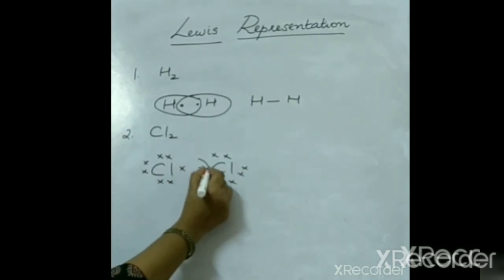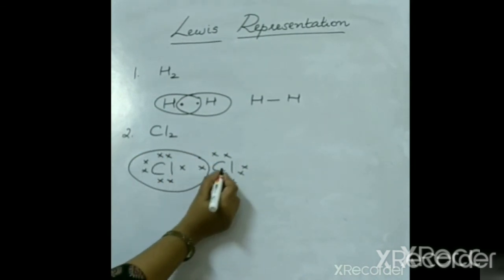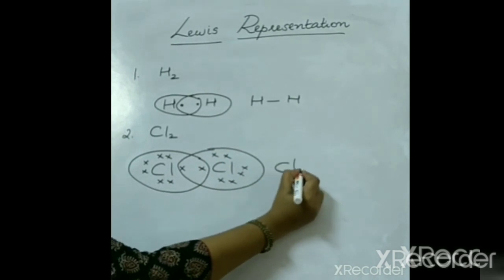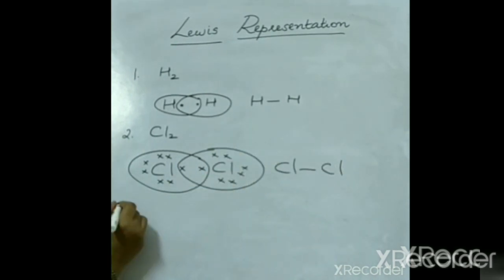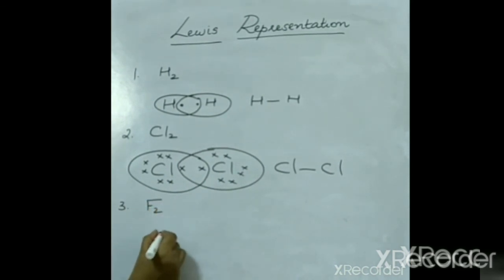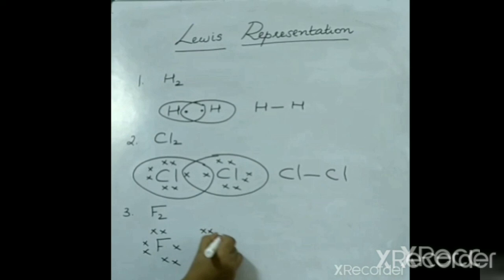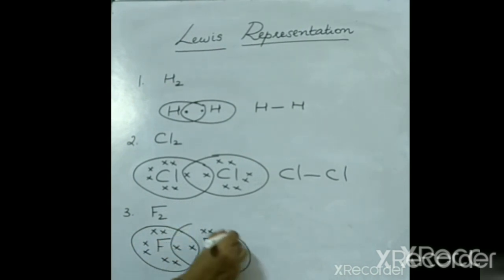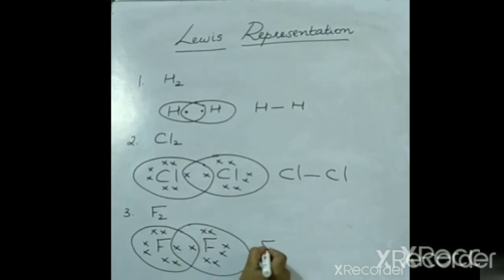Now consider chlorine molecule. Each chlorine atom has 7 valence electrons and each chlorine atom requires one more electron to get a stable octet configuration. Thus, a pair of electrons will be shared between two chlorine atoms. Therefore, a single covalent bond is formed between two chlorine atoms in chlorine molecule. Consider fluorine molecule. Each fluorine atom has 7 valence electrons and each fluorine atom requires one more electron to get a stable octet configuration. A pair of electrons is shared between two fluorine atoms, therefore single bond.